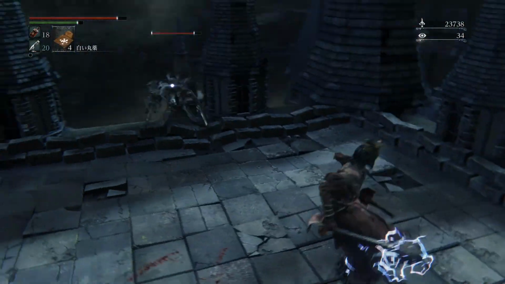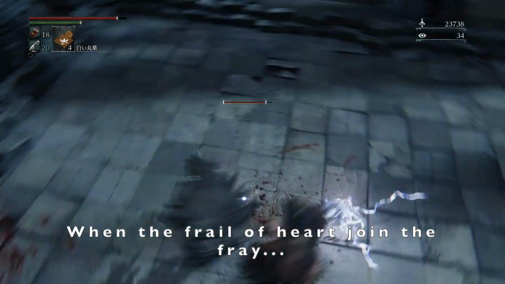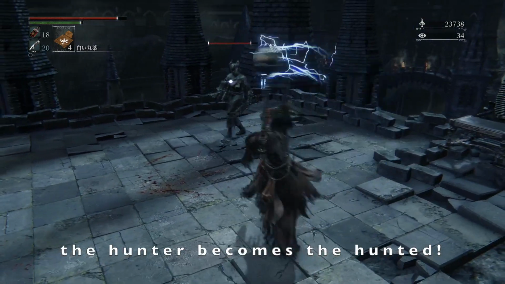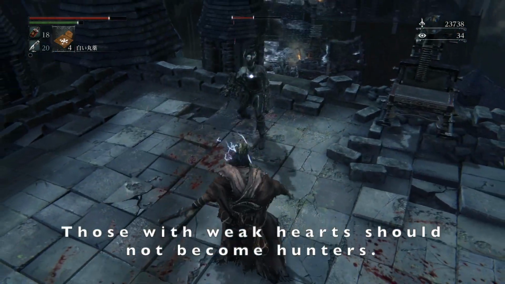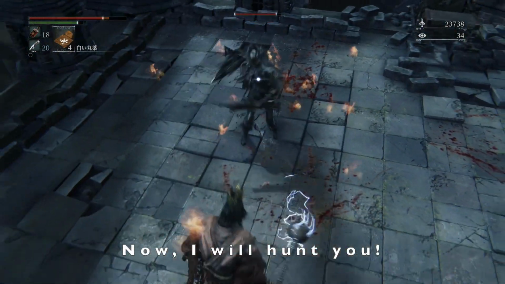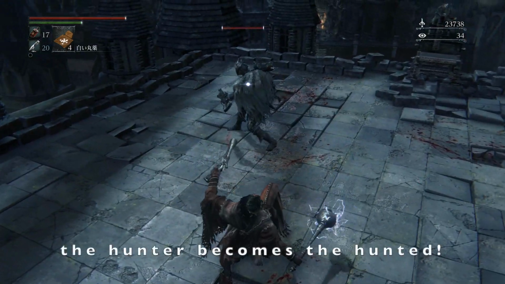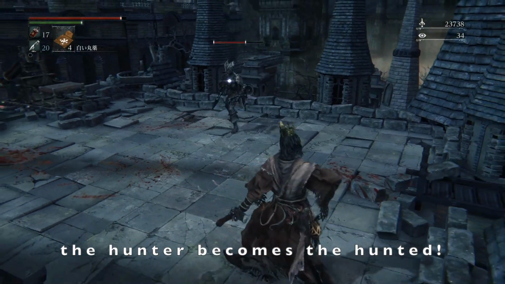This, of course, is just a quick exchange, but I really appreciate the ear for natural dialogue on display here, especially in those last two lines. They get at the same underlying ideas in the Japanese, that hunting is not for the faint of heart and that Djura intends to hunt us, but have a lot more personality than the literal version. There's even something of a callback to Djura's previous line, "Turn back or the hunter will face the hunt."